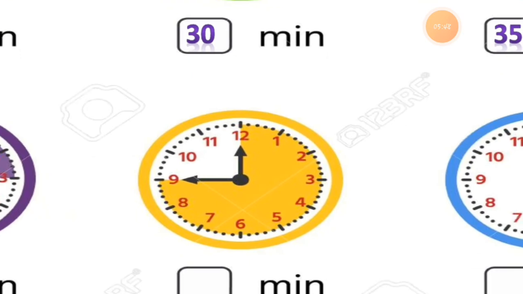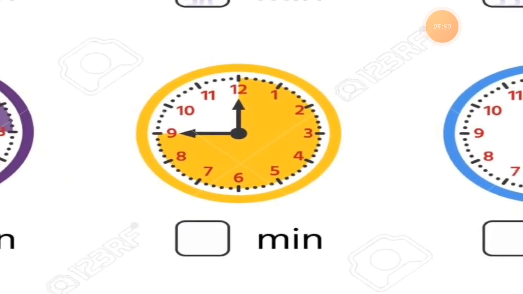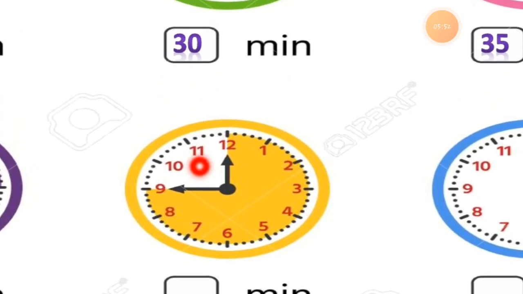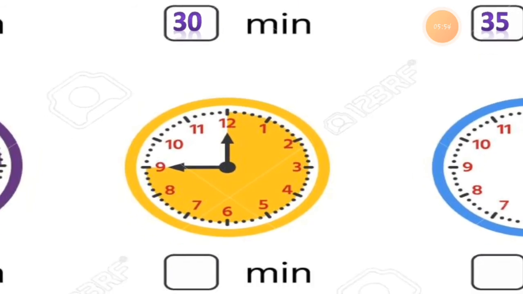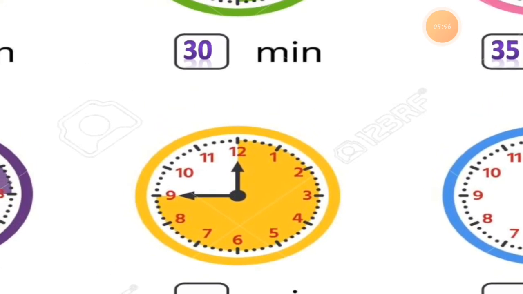Now we have to count in a yellow clock. I hope you can see this yellow clock very clearly on the screen. Here you have to count the minutes from 12 to 9, that is, how many minutes this yellow portion covers.